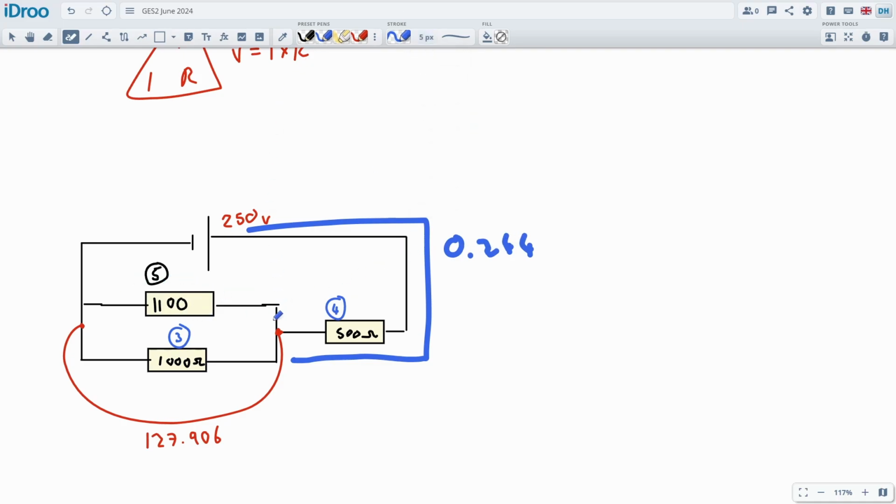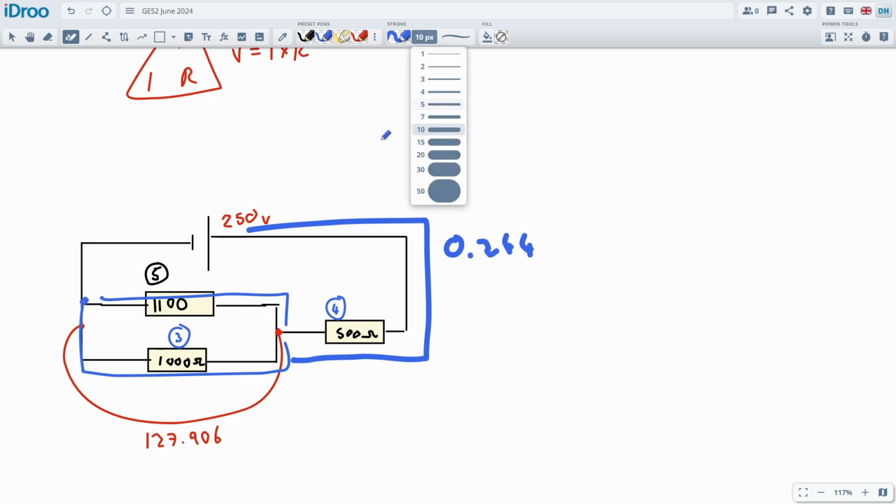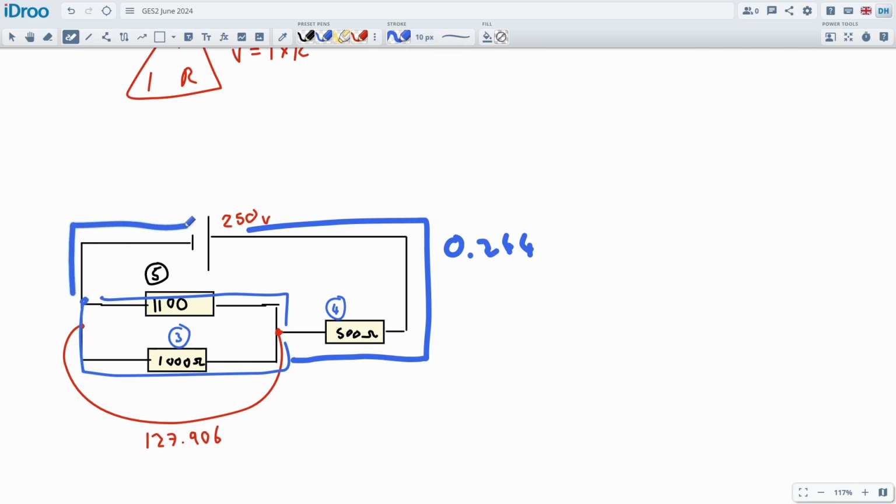So a little bit of the ampage will go this way, and a little bit of the ampage will go this way, just like water in an irrigation system. And then they're going to connect together again here, and we're going to go back up to our full supply voltage for the whole circuit, which is 0.244. That's essentially what's happening.